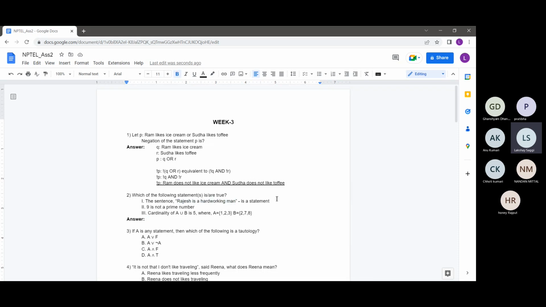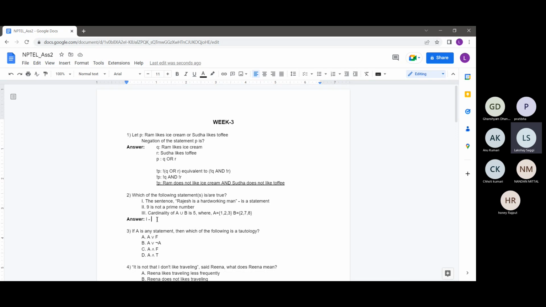So basically, this statement, guys, the first statement, Rajesh is a hardworking man. Whenever you call someone hardworking, it is more opinion based. Sham might think Rajesh is a hardworking man, but Sanjeev might think he is not. The adjective hardworking is subjective to everyone's opinion.